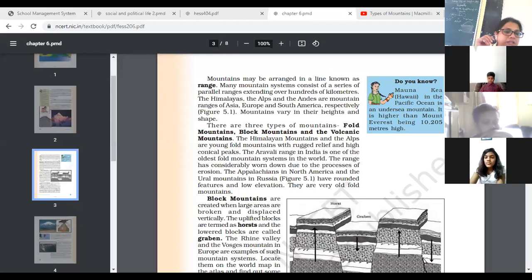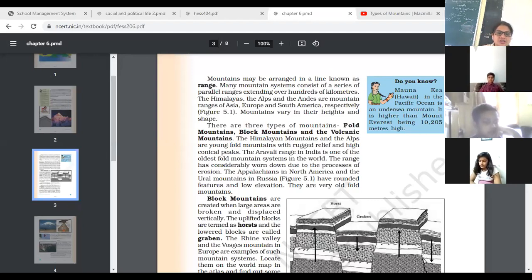So here are two examples of fold mountain. Like the Himalaya mountain, Alps are young fold mountains with a rugged relief and high conical peaks, and they are not strong if we compare the young fold mountain with the old fold mountain. The old fold mountain range in our country is the Aravalli range in India, which is one of the oldest fold mountain systems in the world.